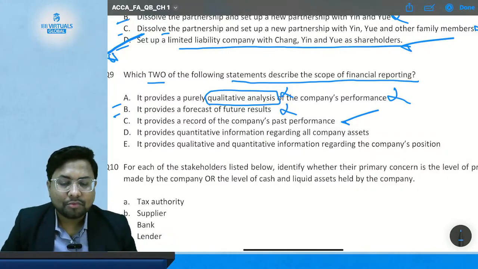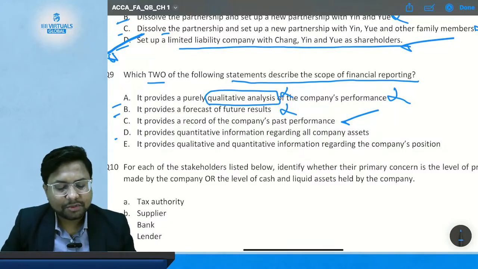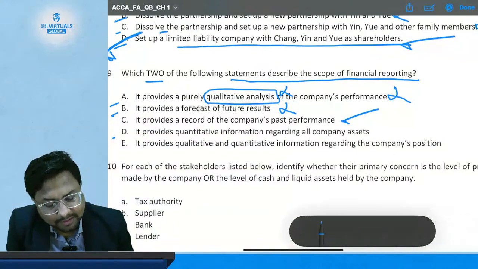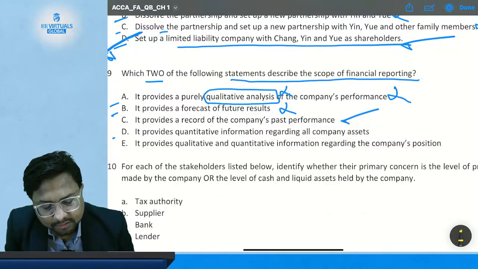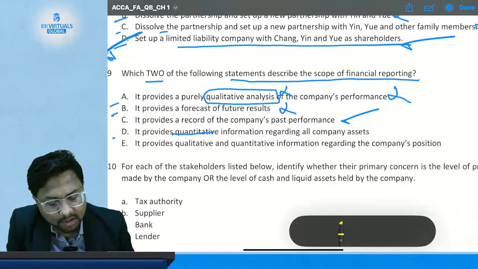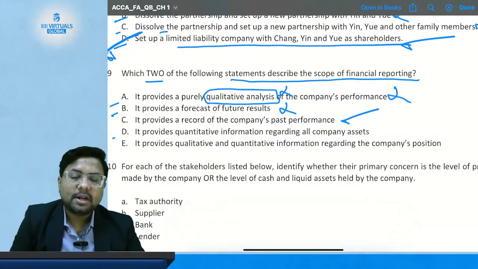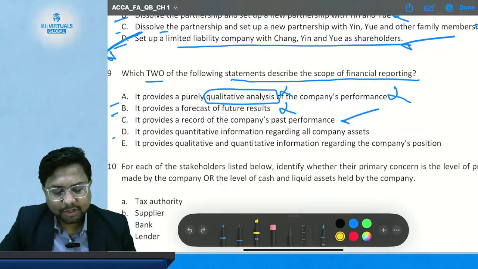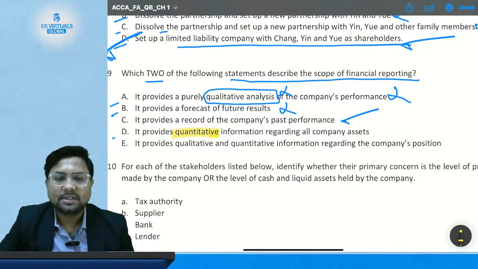Now check option D. It provides quantitative information regarding all companies' assets. So now you will say, sir, now the word quantitative has appeared. So this option is correct because you have said financial reporting does not provide qualitative analysis but only provides quantitative. So now I have read quantitative, so now this option is correct.